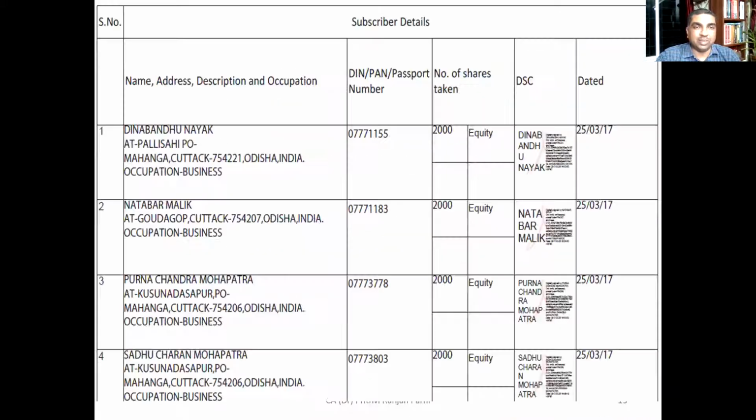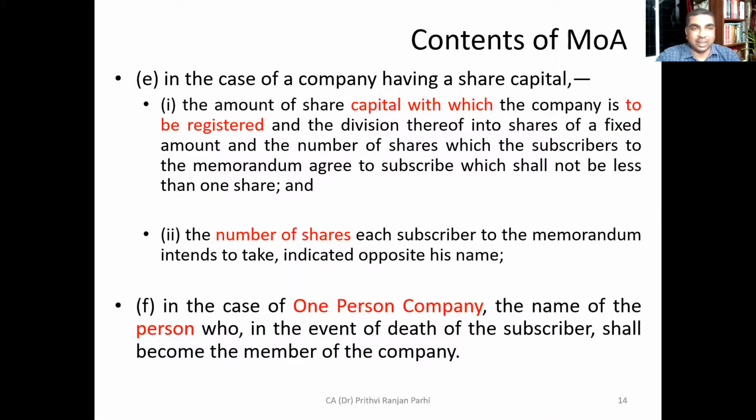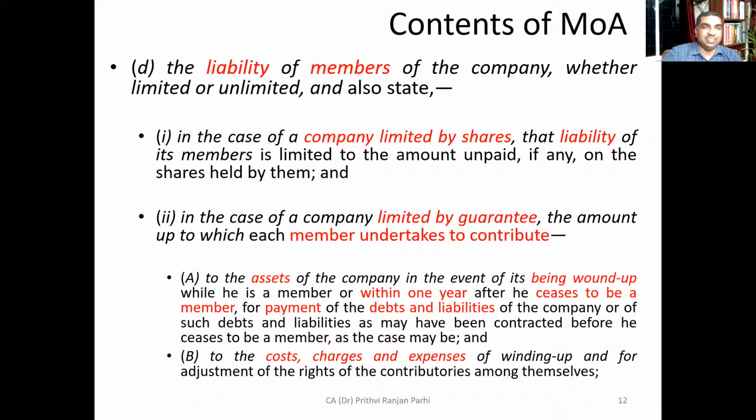The liability clause means the liability of the members is limited. If you already know, when we discuss various types of company, there are broadly two types of company: unlimited company and limited company. That is one way of classification. If it is limited, it can be limited by shares or limited by guarantee. If it is limited by shares, then it has to be stated in the memorandum of association that the liability of the members is limited to the amount of unpaid amount, if any, on the shares held by them.